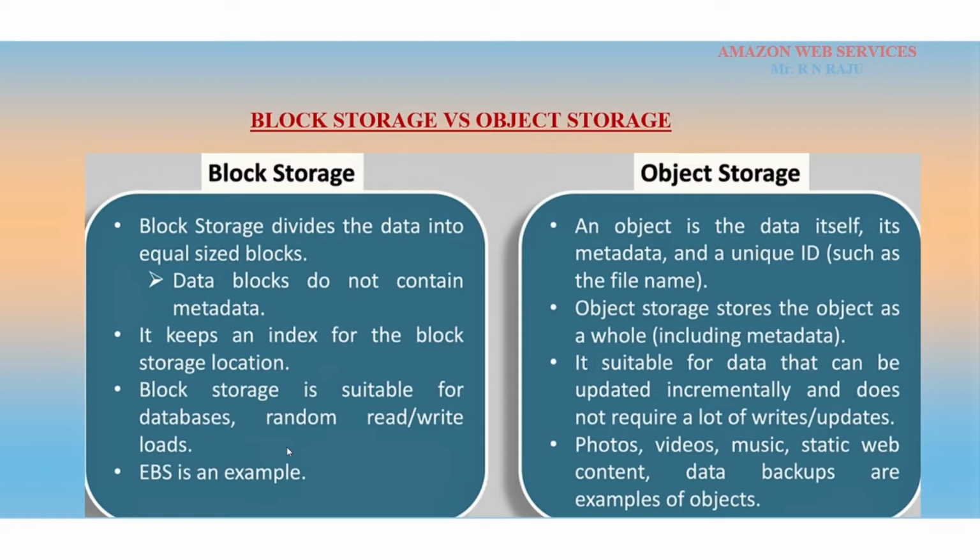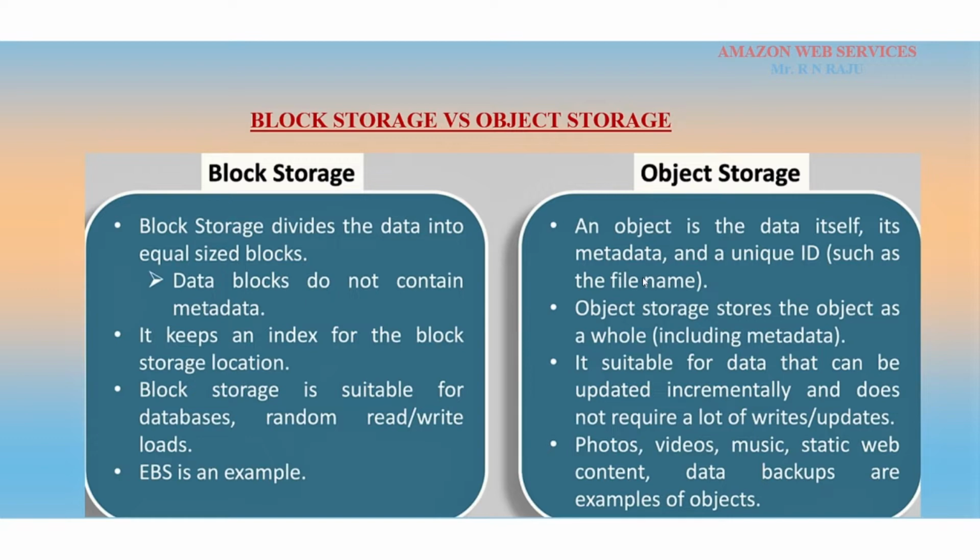If you want to install any application or operating system, or create databases and random read and write workloads, you must use block storage. But object storage is not like that.